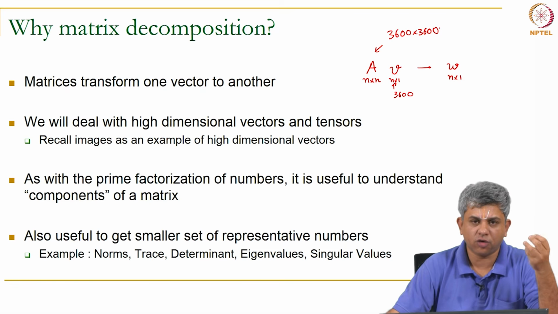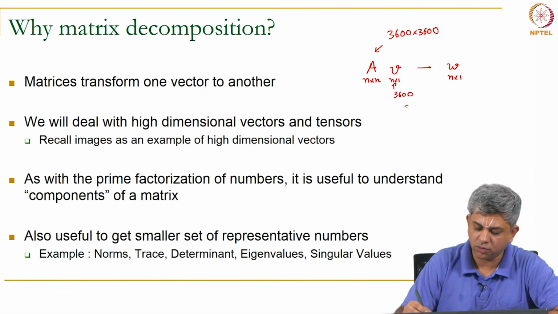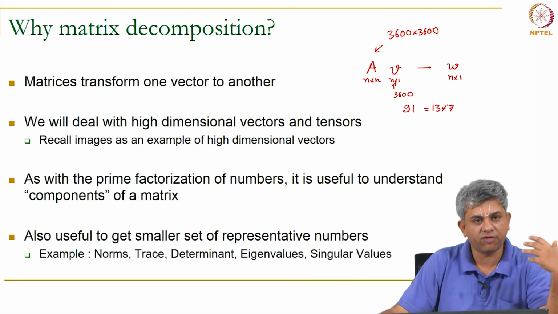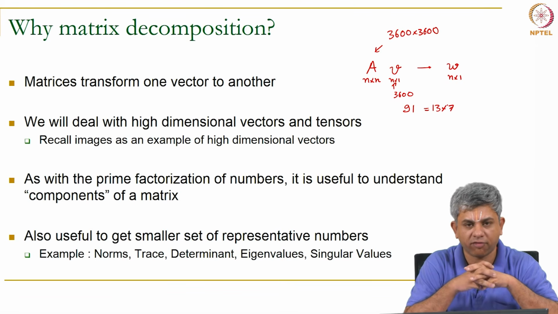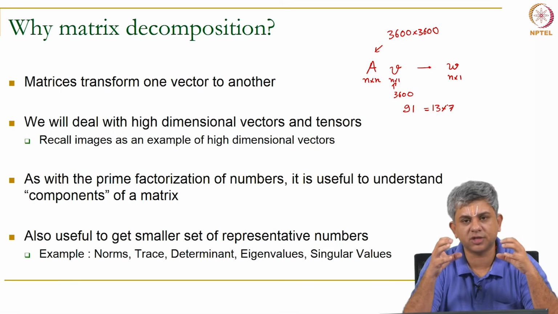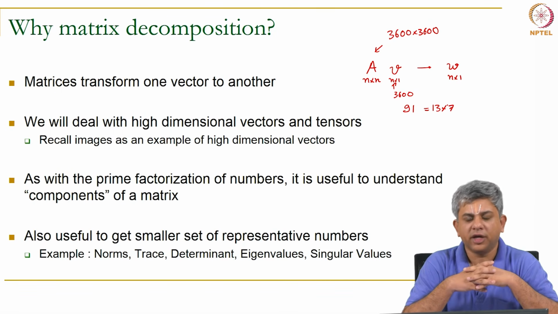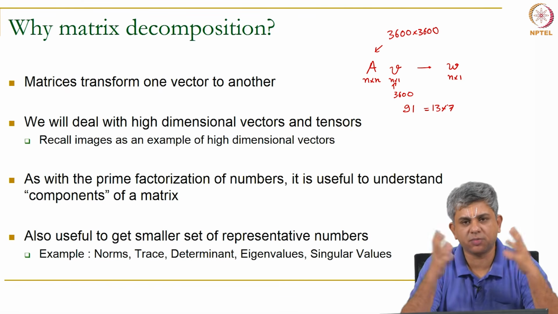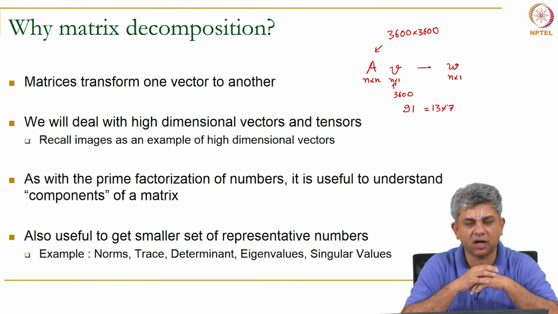Just like for a number, if you have something like 91, you would say 91 is 13 times 7, both of these being prime, indivisible further factors. Similarly, it is useful to factorize a matrix itself, and you can think of an eigen decomposition or other decompositions that we will be talking about as simply decomposing one big thing into smaller things which we can understand a little bit better. It is also useful sometimes for a large matrix to be summarized by one or two or a few numbers, rather than a large number of them.